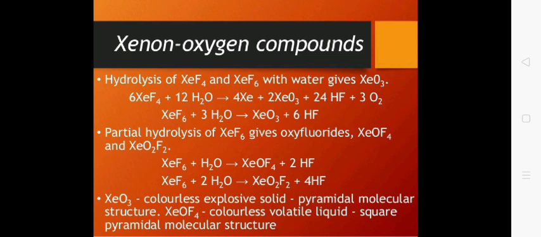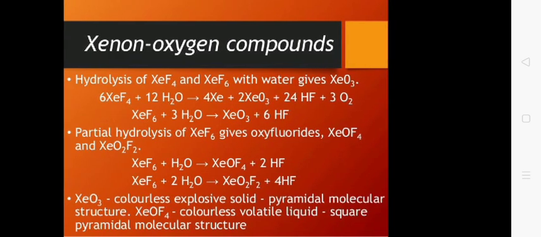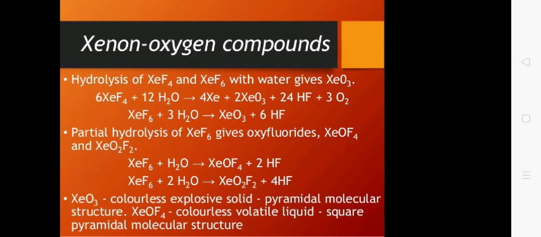For example, if 6 moles of xenon tetrafluoride react with 12 moles of water, it forms 4 moles of xenon plus 2 moles of xenon trioxide plus 24 HF and 3 oxygen.